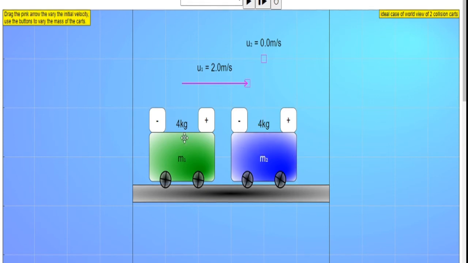Let us say both have equal masses. The second body is at rest, so its velocity is considered as 0, whereas the first cart is moving with a velocity of 2 meters per second. That means it is going to hit the second cart which is at rest. Now we will see what happens.